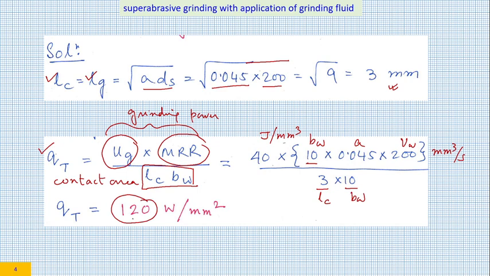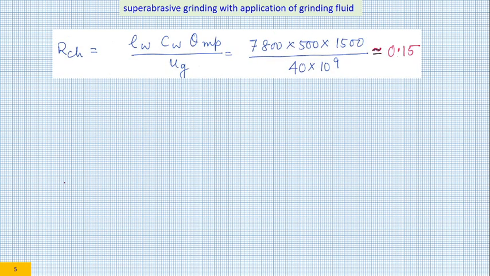This is a rather high number, 120. So this is the total heat flux. Why am I calculating this? Because please recall, and this I have to calculate only when I can calculate QT. So let's see how we can proceed in that direction.